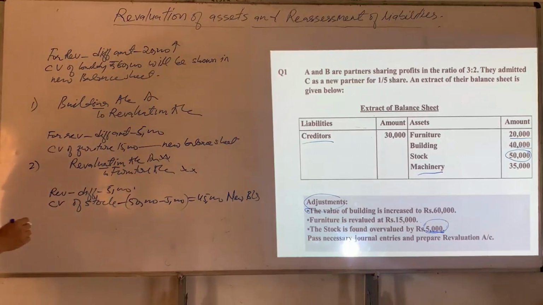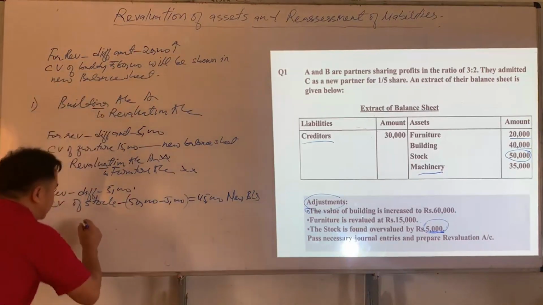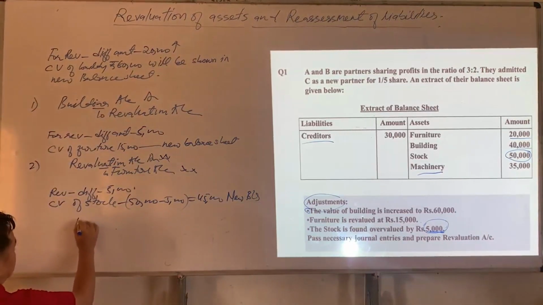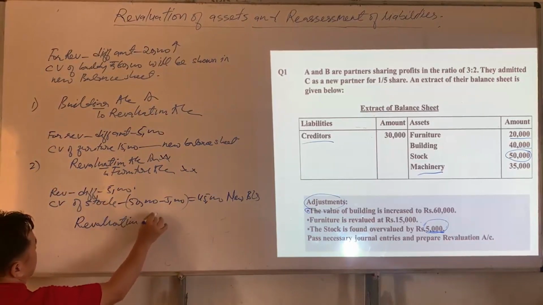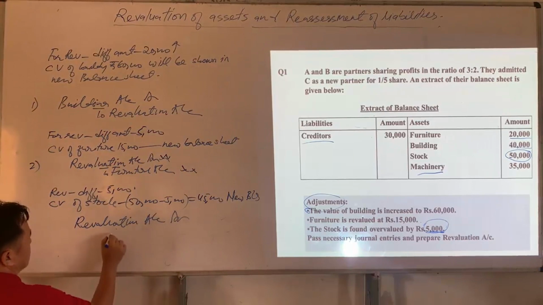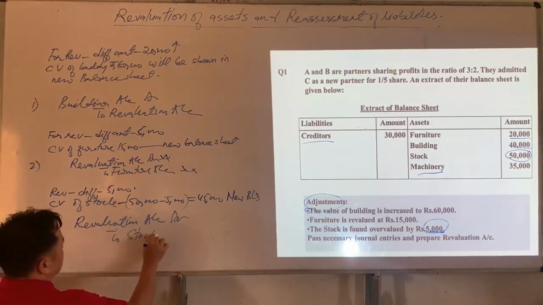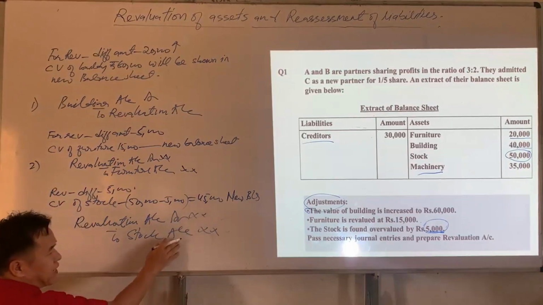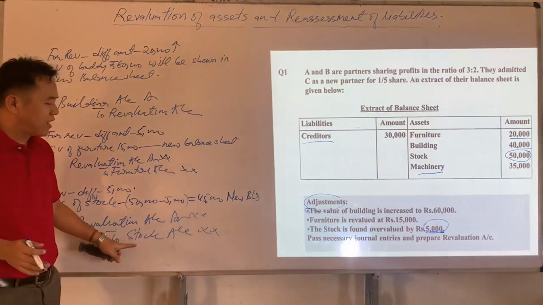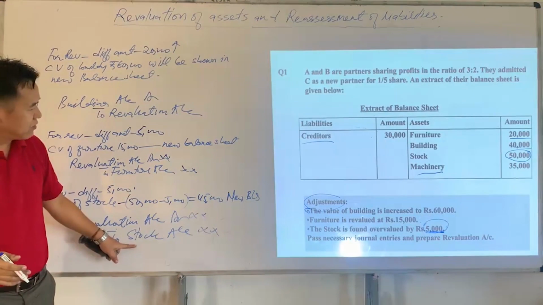Okay. So now the journal entry will be revaluation account DR to stock account. So why is stock account credited here? Because we have to decrease the value of stock by rupees 5,000.